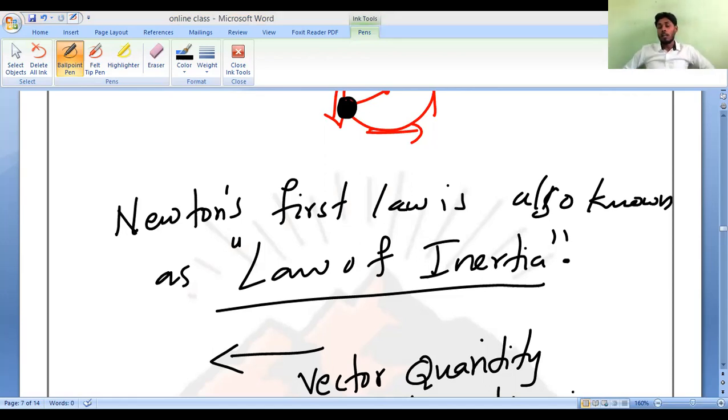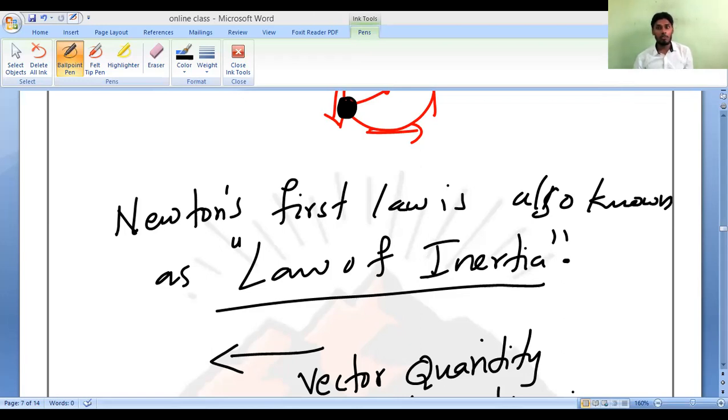So if you want to accelerate a body, you can produce acceleration or retardation in it only by applying force, according to Newton's first law of motion. That is why we say force is a vector quantity, having magnitude as well as direction. Newton's first law of motion is also taking place because of force only. Yes, sir, that is what is happening.